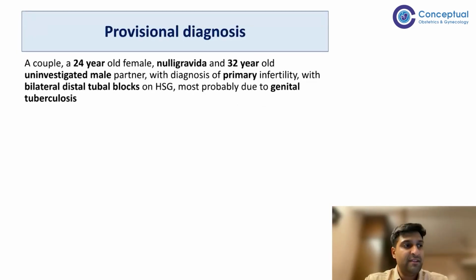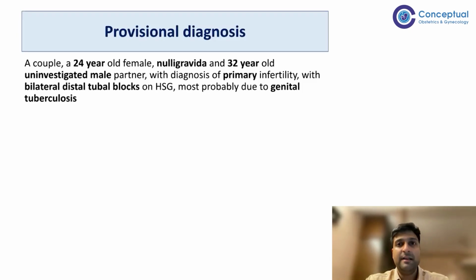Since we have the HSG report, it shows bilateral distal tubal blocks. There are differential diagnoses which come to our mind: one is female genital tuberculosis, another is endometriosis, and the third is pelvic inflammatory disease. She does not have any symptoms of pelvic inflammatory disease, such as dysmenorrhea or abnormal vaginal discharge.